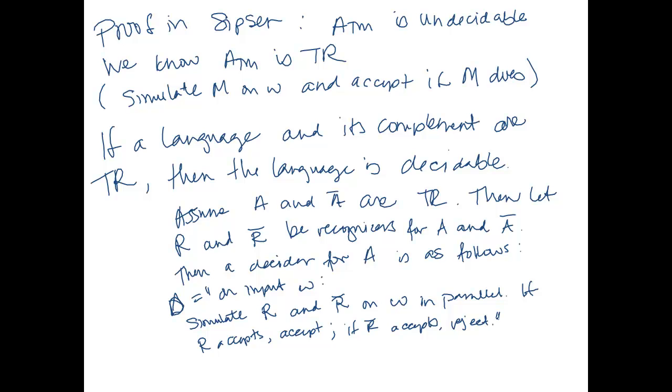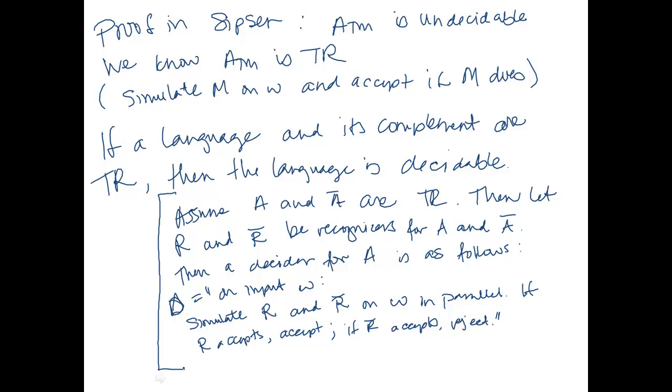So in a finite amount of steps, either R is going to accept or R bar is going to accept. If R accepts, then W was in A, so we accept. If R bar accepts, then W was in A bar, and so we reject. So given any arbitrary language, if it and its complement are Turing recognizable, then that language is decidable.